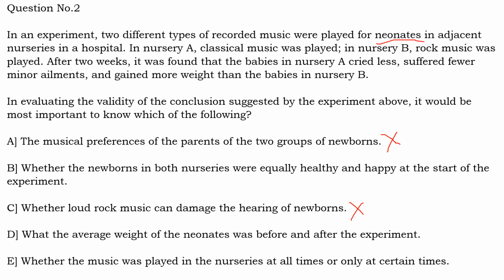Then option D, what the average weight of the neonates was before and after the experiment. So it is talking about again an initial condition, where the weight of the neonates before and after the experiment in both the nurseries. If we know that, then we can clearly say that if the weight has improved, definitely that is because of the changes in the condition, which is classical music. So this also is a good answer.